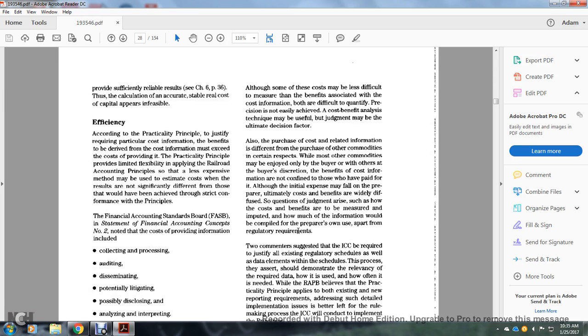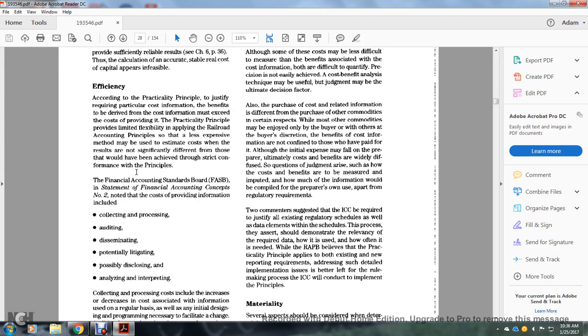Efficiency. According to the practicality principle, to justify requiring particular cost information, the benefits to be derived from the cost information must exceed the cost of providing it. The practicality principle provides limited flexibility in applying the Railroad Accounting Principles Board principles, so that a less expensive method may be used to estimate the cost when the result is not significantly different from that which would have been achieved through strict conformance with the principles of the Financial Accounting Standards Board, or the FASB Statement of Financial Accounting Concepts,